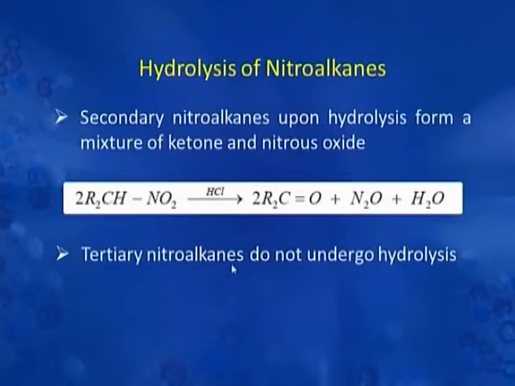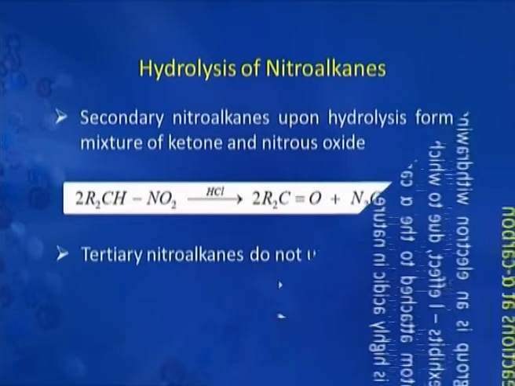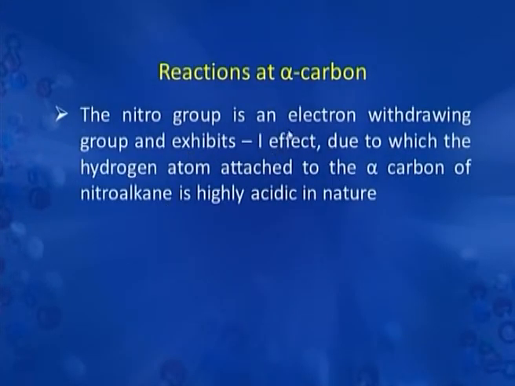So, in other words, we can say hydrolysis of primary and secondary nitroalkanes can result in the formation of aldehydes and ketones respectively, whereas tertiary nitroalkanes do not undergo hydrolysis. The nitro group is an electron withdrawing group and exhibits -I effect, due to which the hydrogen atom present at the alpha position of nitroalkane is highly acidic in nature.